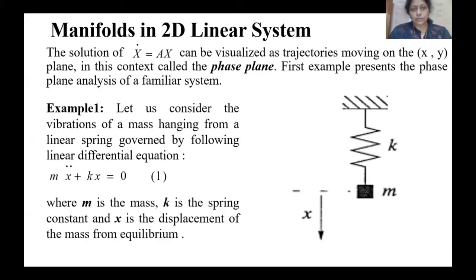The solution of x dot equal to Ax can be visualized as a trajectory moving on the plane, called the phase plane. We discussed a lot about the phase plane. Suppose we consider the vibration of a mass hanging from a linear spring, governed by this differential equation. Here m is the mass, k is the spring constant, and x is the displacement of the mass from the equilibrium position. So you get this equation of a simple pendulum.